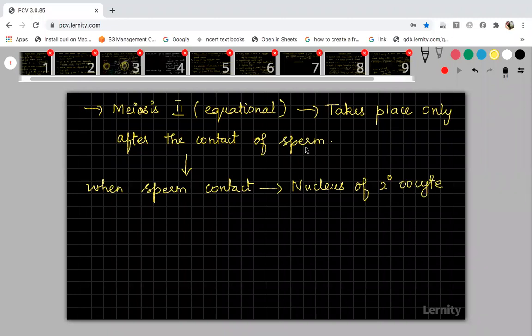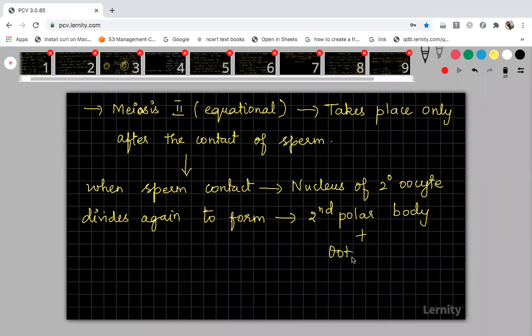Only when the sperm contact is there, the nucleus of the secondary oocyte divides again to form the second polar body, and here also the division will be unequal. The secondary oocyte will form another bigger one, called the ootid. The second polar body will be smaller and the ootid will be larger.